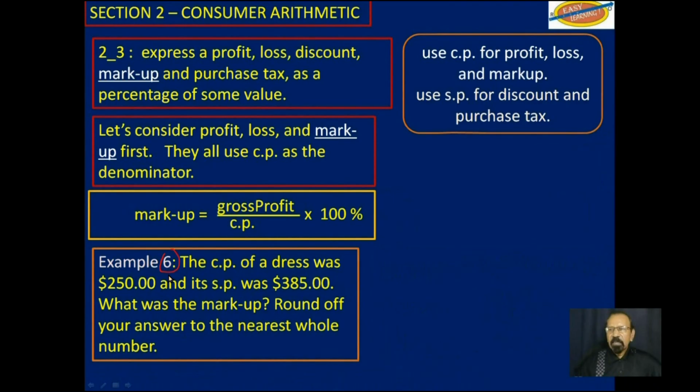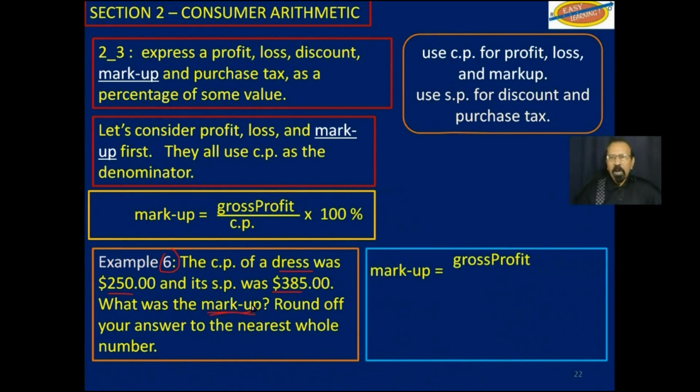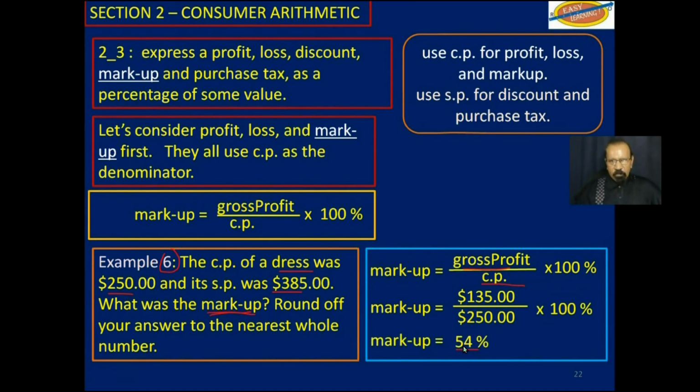Example 6, the cost price of a dress was $250 and the selling price $385. What was the markup? So markup is the gross profit, which, as I said previously, we were just calling profit, over the cost price multiplied by 100, and that would be $135 more than what was paid for it. 250, which gives us 54%, which includes net profit and overhead.